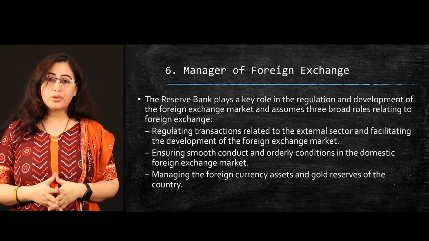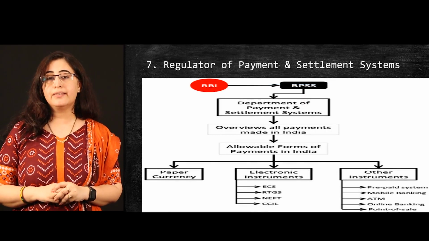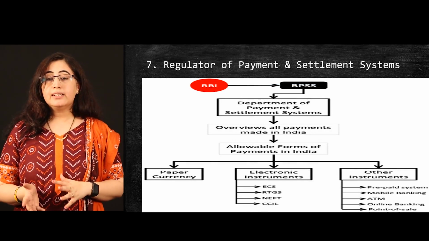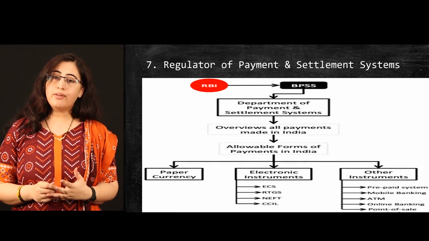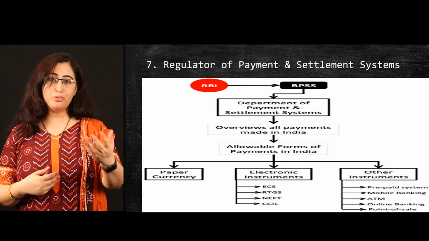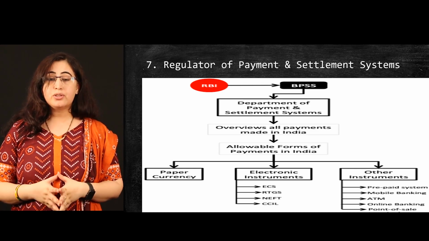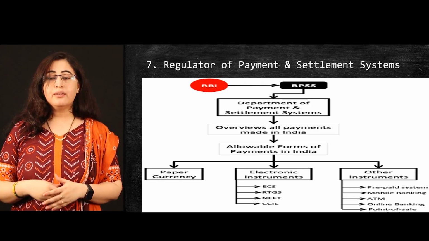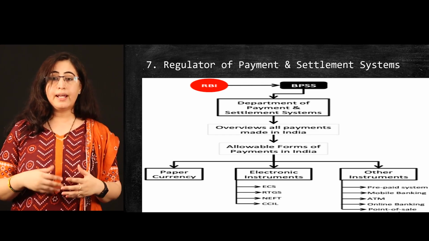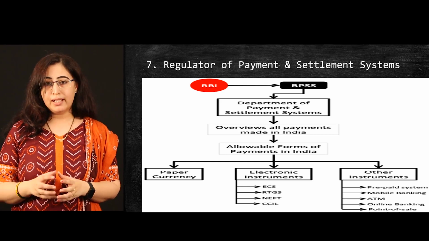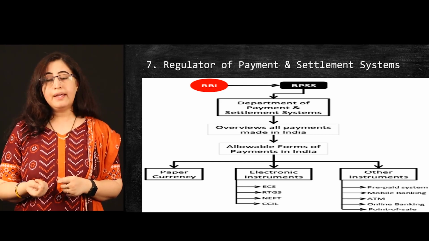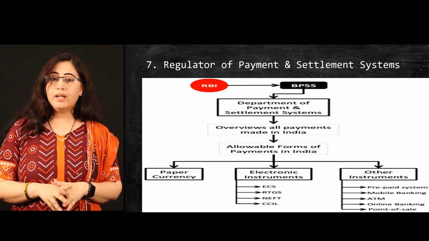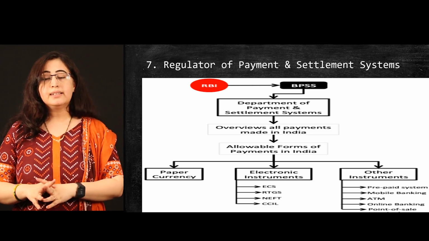Now look at the next function. RBI acts as a regulator of the payment and settlement system. The payment and settlement in India are allowed in 3 forms. The first one is paper currency, which we use. The second one is electronic instruments like NEFT, RTGS, and the third is other instruments which come under the UPI category, like online banking and point of sale. So you can swipe your card anywhere in any mall. This is also controlled by the RBI. So in India, RBI regulates the payment and settlement system.